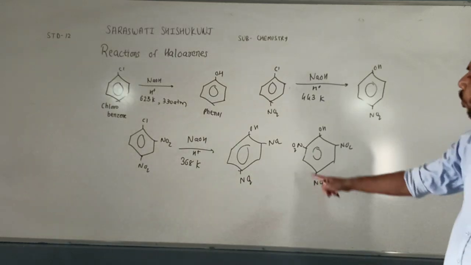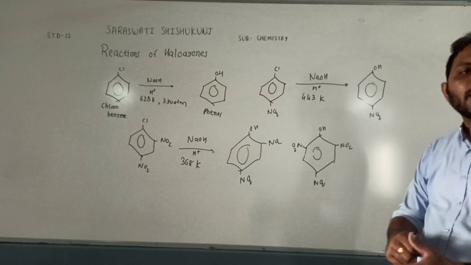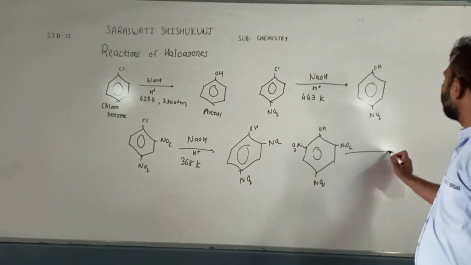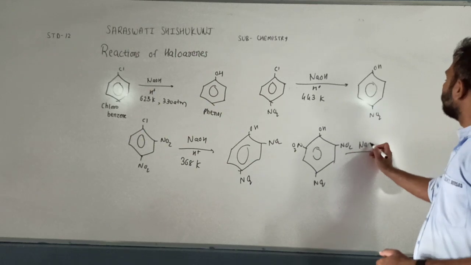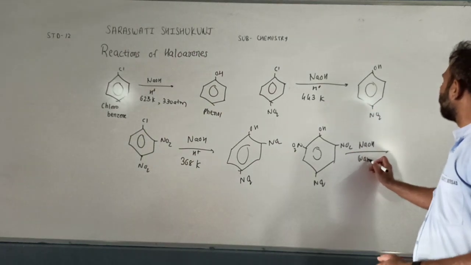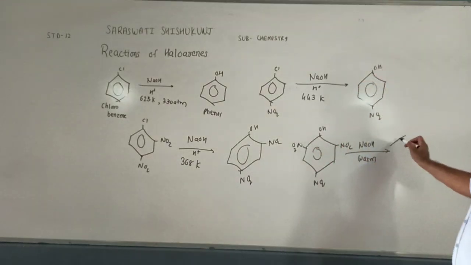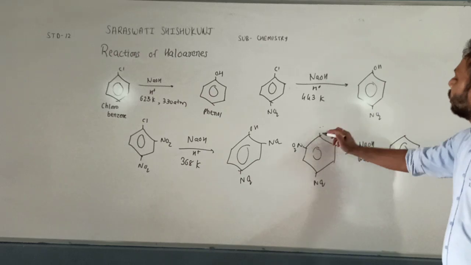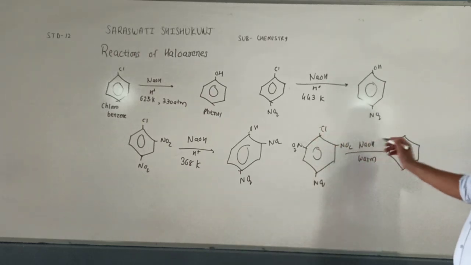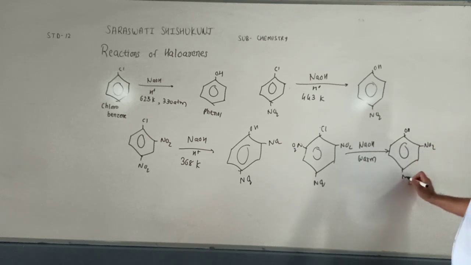If more nitro groups are there, then there is more electron withdrawing effect, and because of more electron withdrawing effect, we don't need high temperature. We just need to warm this solution with NaOH, and the product will be formed where Cl minus is substituted by OH, and the nitro groups will remain as they are.